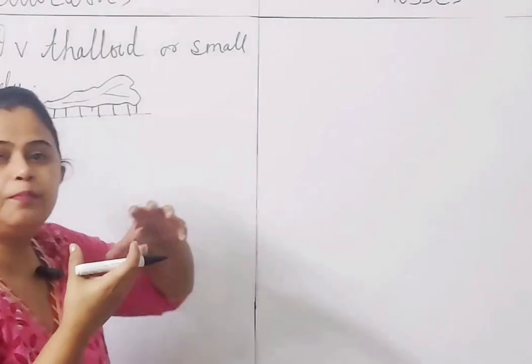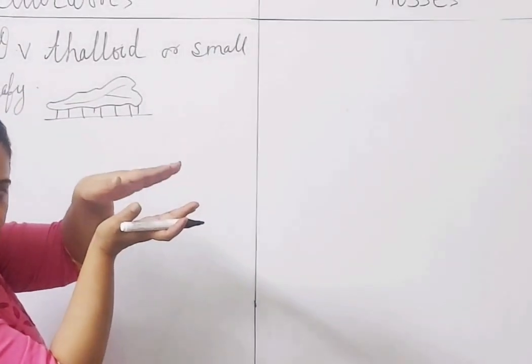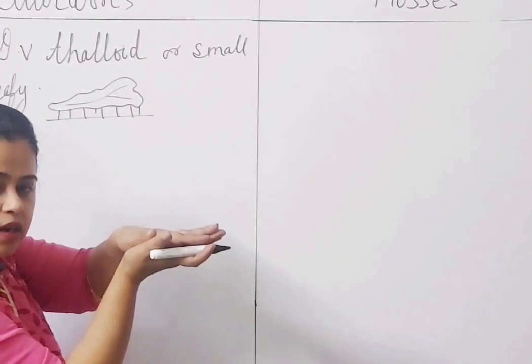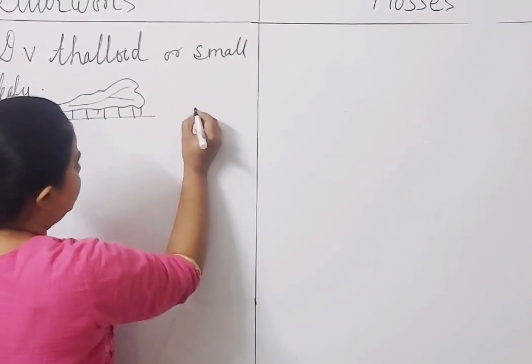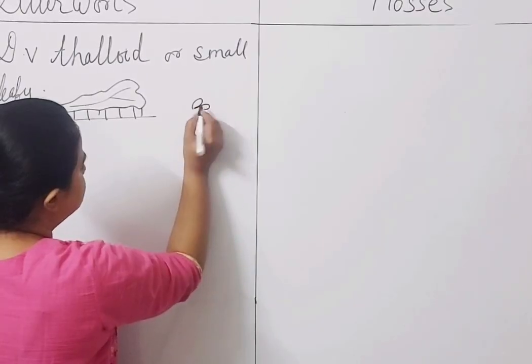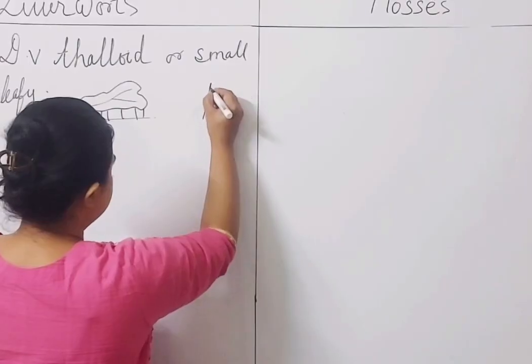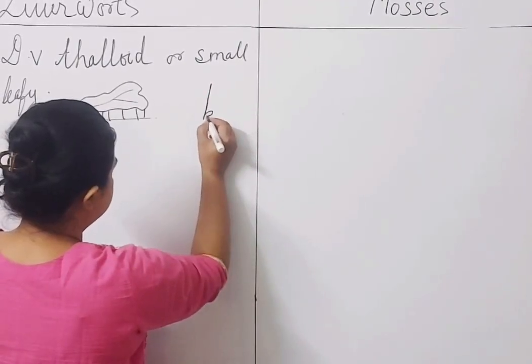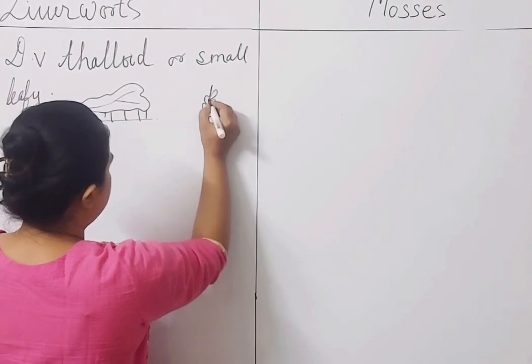या तो फिर small leaf-like. They never grow very big in height, and they are very leafy भी हो, थोड़ा सा erect भी हो, but they are very close to the earth. Okay, to the surface. In small leafy-like, the leaves are arranged in two rows. Say for example, this is the branch.